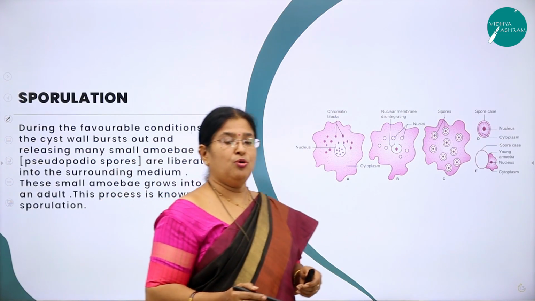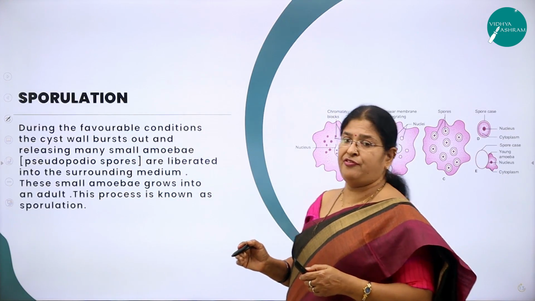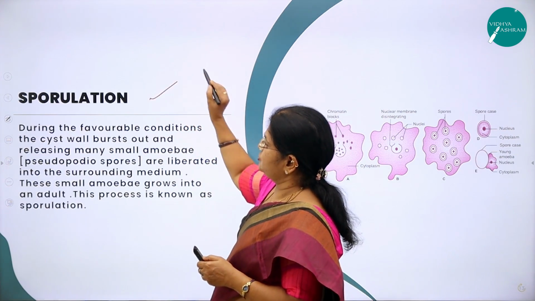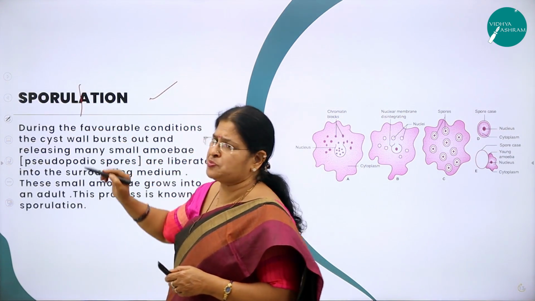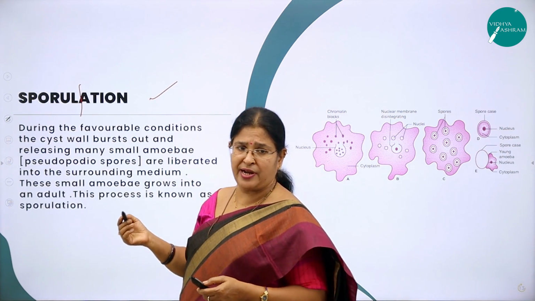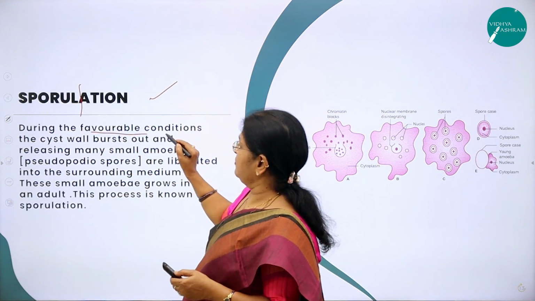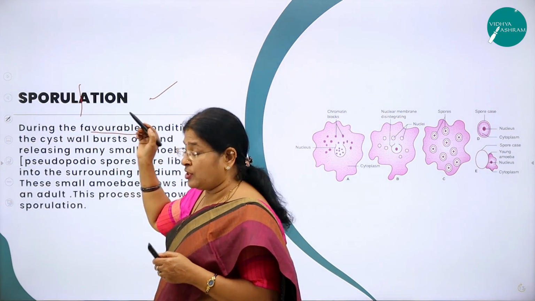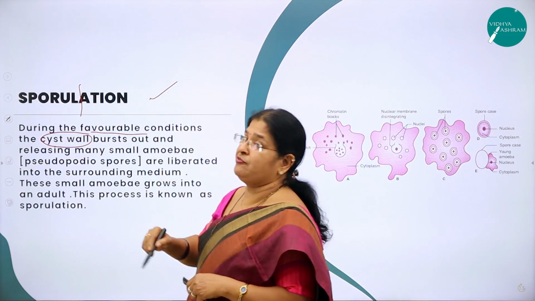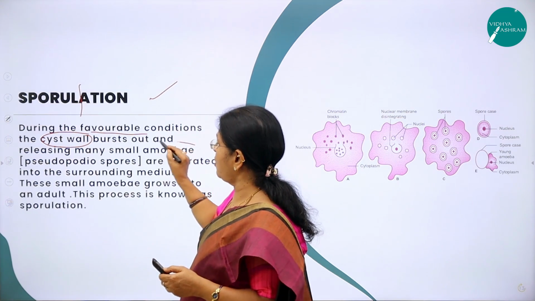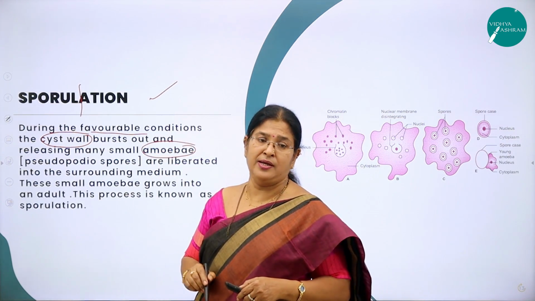Right? Now, moving on to the next method of asexual reproduction called sporulation. The very word itself will tell you, when you split the word, spores. So during the unfavorable climatic conditions, on the return of the favorable climatic conditions, what will happen to the cyst wall? It will burst out releasing what? Many small amoebae.